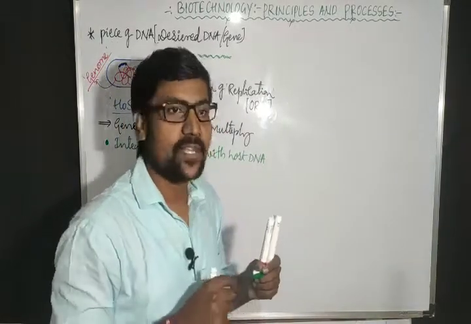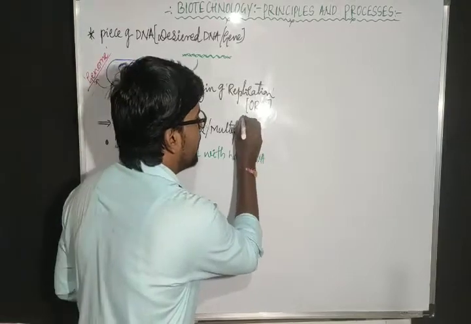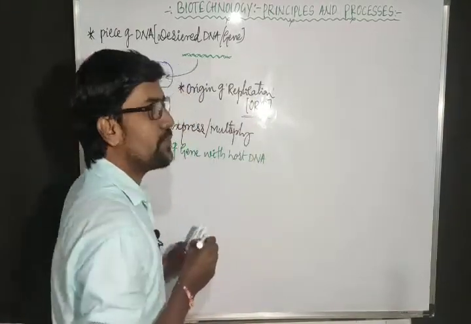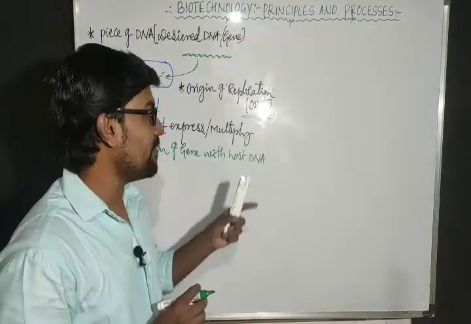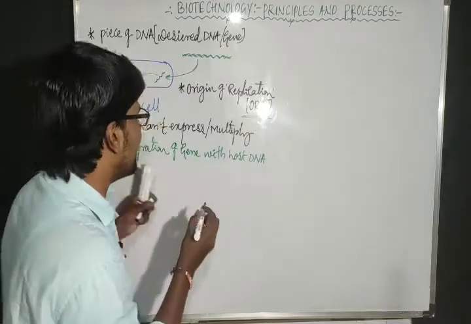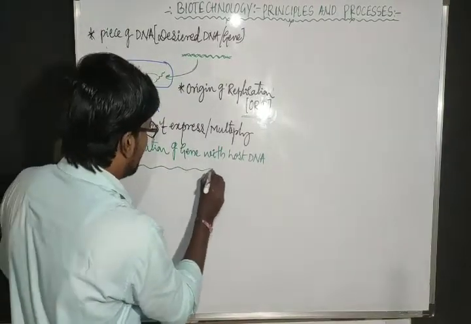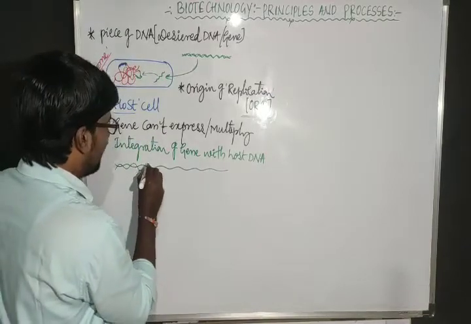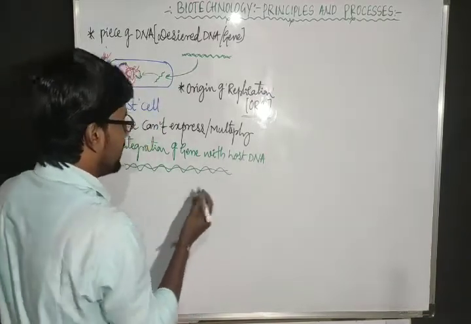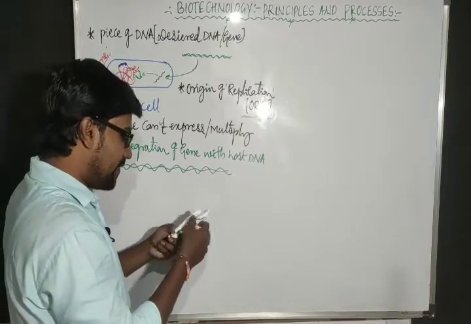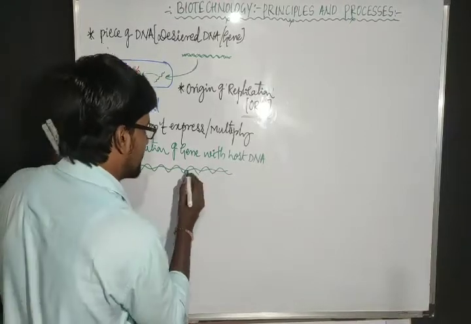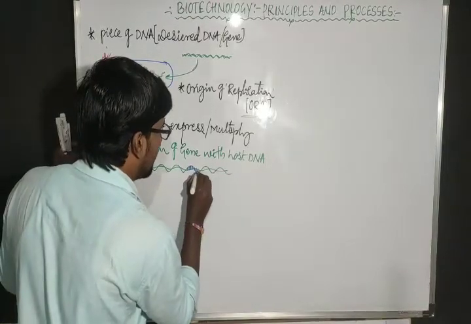So that is the thing. That means here ORI is most important. Whenever a DNA has ORI, say for example, imagine if this is the DNA, it has a particular sequence like that.